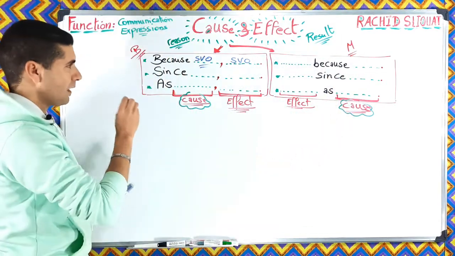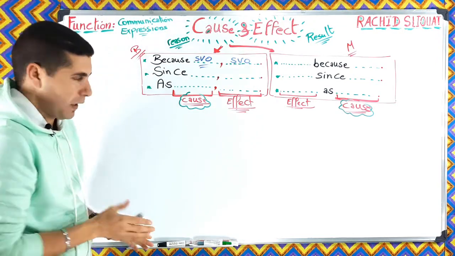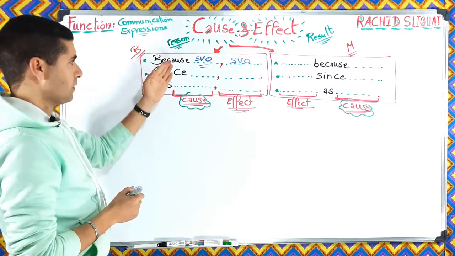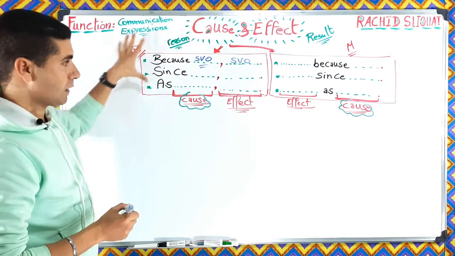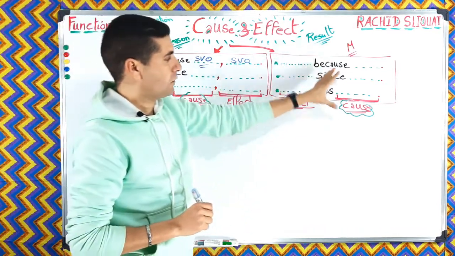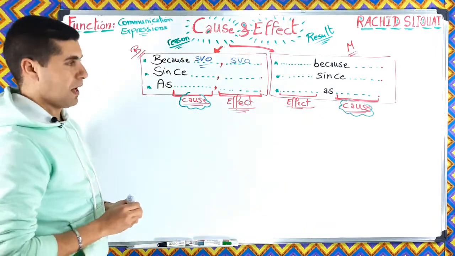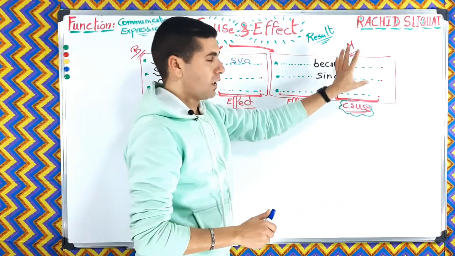So when I say SVO, I mean subject, verb, and object, okay? So this is what you have to remember about this pattern, because, since, and as can be used in the beginning like this pattern, and they can be used in the middle as this pattern, all right? They are always followed by the cause, as you can see, all right?